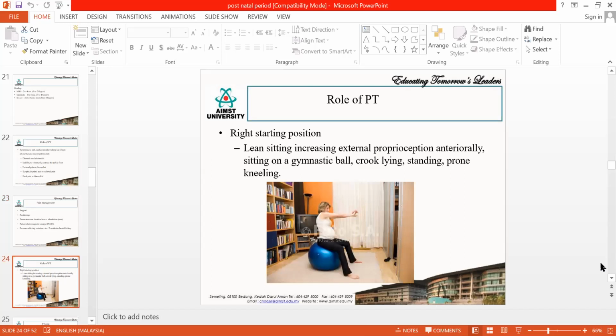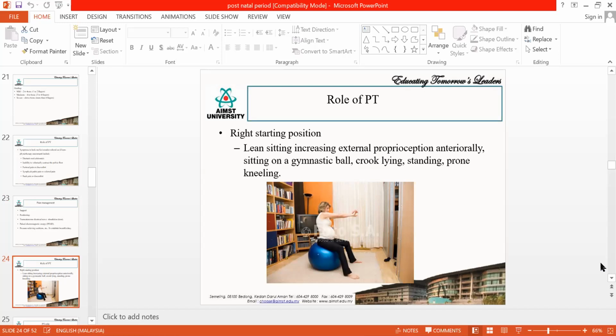Then the PT role starts with how you are going to start the exercises, or in which position you are going to start the exercises. You can start the exercises in lying, sitting, standing or anything, depending on the mother. Some mothers even after normal delivery will be able to stand up and walk within a few hours.